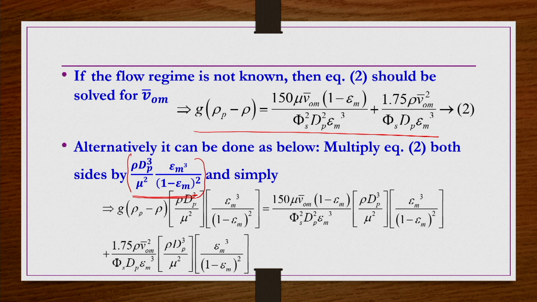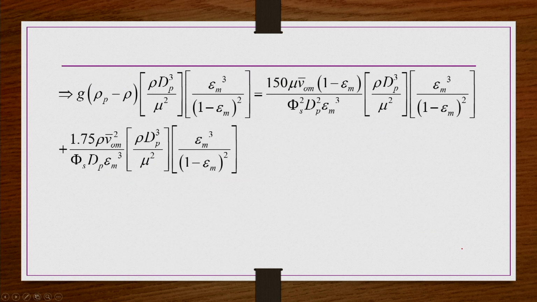When you do this, you get this one. What we have done here is nothing but multiplying by this term, and on the right hand side also both the terms. I have written the same equation here. Now, on the left hand side I am not going to do anything; on the right hand side, the square of the viscosity cancels out, the square of (1 minus epsilon_m) cancels out, epsilon_m cubed cancels out, and dp squared cancels out with the cube of dp. So, there is one dp.